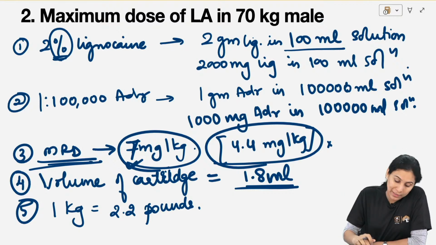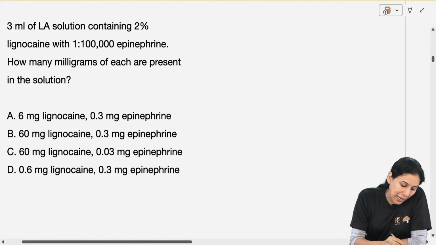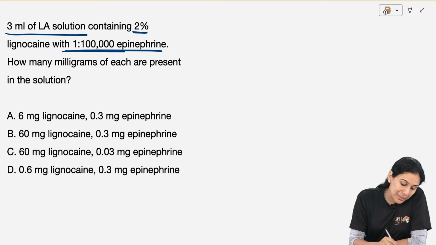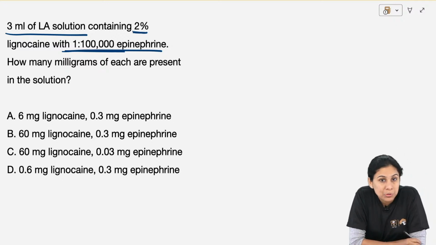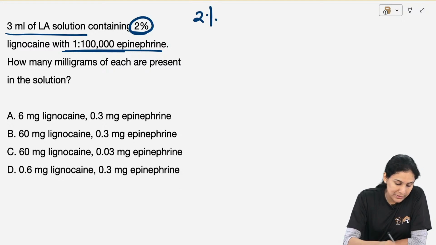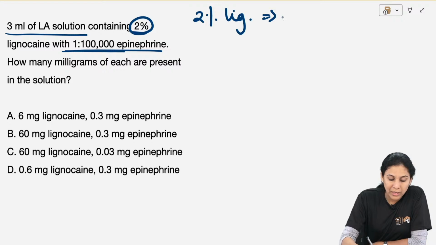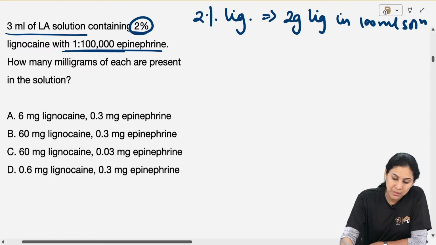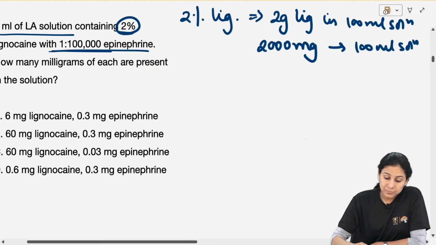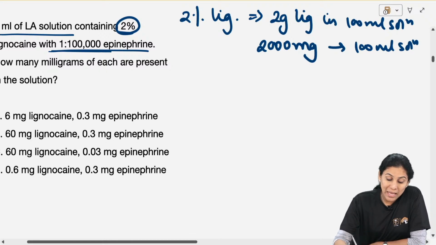Okay, one example I will give you. 3 ml of LA solution contains 2% lignocaine with 1:1 lakh epinephrine. How many milligrams of each are present in the solution? Okay, so very easily, let's start with lignocaine. 2% lignocaine means 2 gram lignocaine in 100 ml solution. Means 2000 milligram in 100 ml solution. Okay. So 100 ml में 2000.